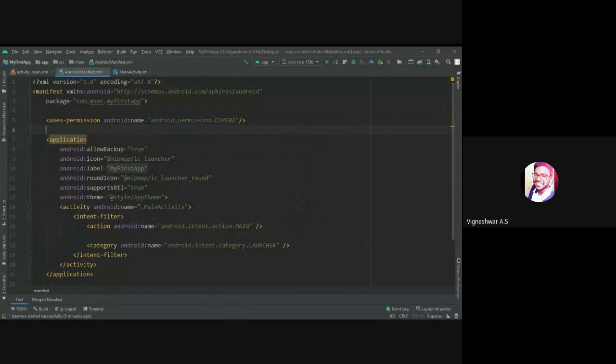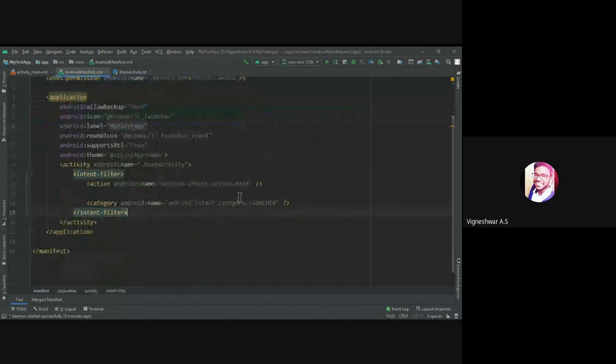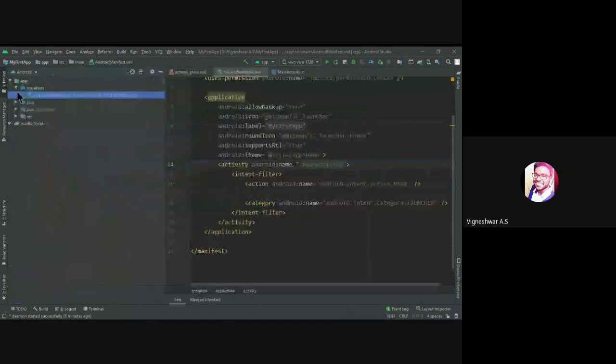With the help of the manifest, you can ask two things. You should register an activity and you can ask for permissions. So first, I asked for the camera permission. Second, I registered the activities. For example, here you can see activity, main activity, right? This is what we had in our Java class.